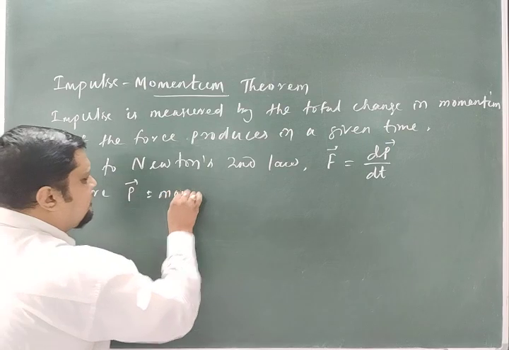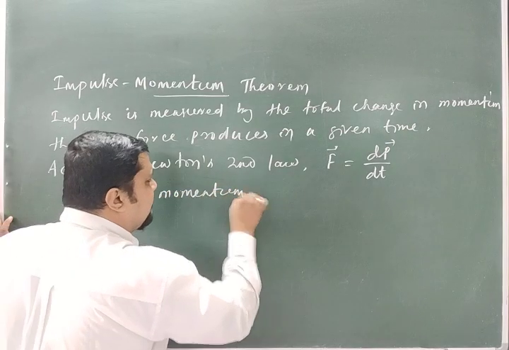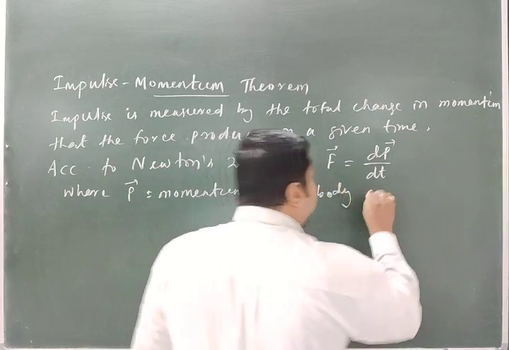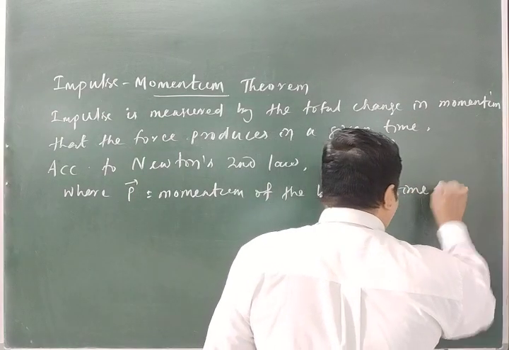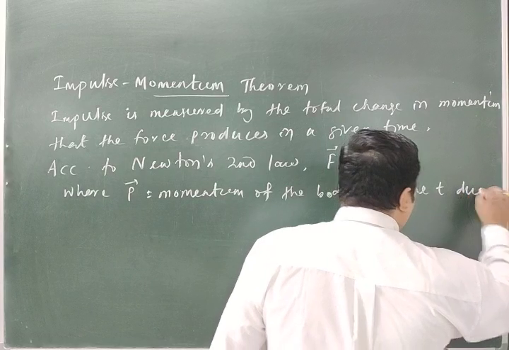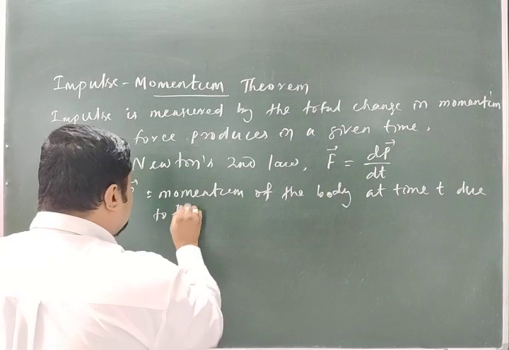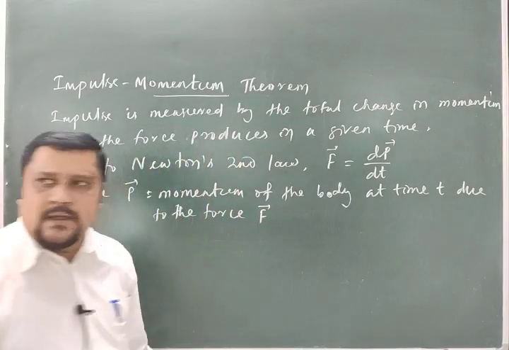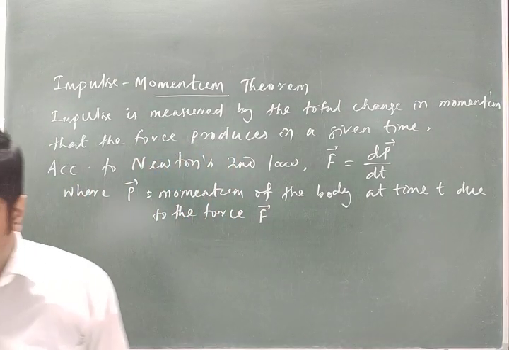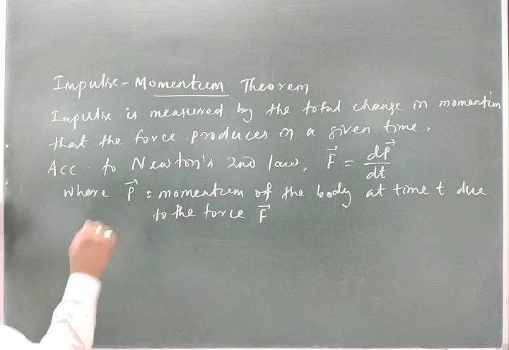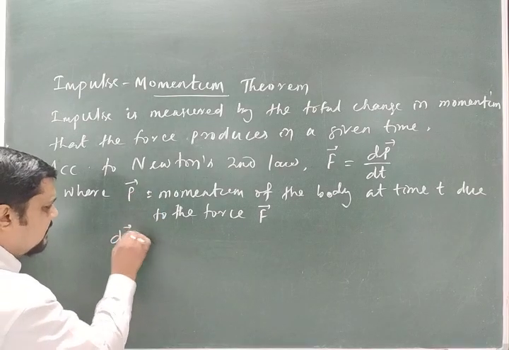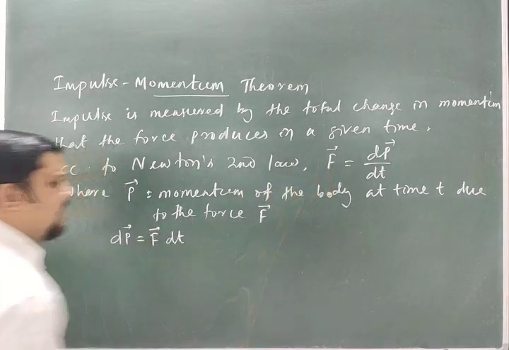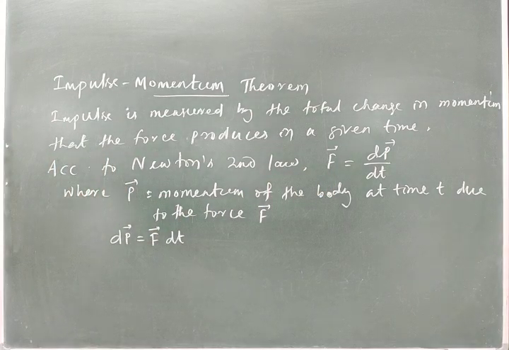Where p is the momentum of the body at time t due to the force F at the same instant. So from here you can say dp is equal to F dt. Can you write? From here dp is equal to F dt.